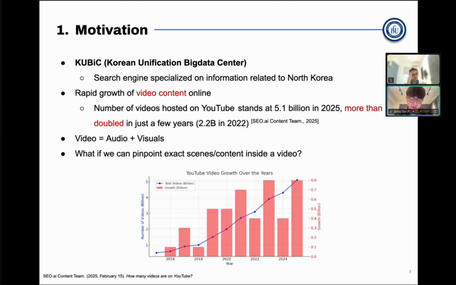So the number of videos is increasing day by day, with statistics showing that there are 5.1 billion videos in YouTube as of 2025, which has more than doubled in just a few years, from 2.2 billion in 2022. And this shows that there is a critical need for a more precise and efficient video indexing method to handle and utilize modern-day videos.